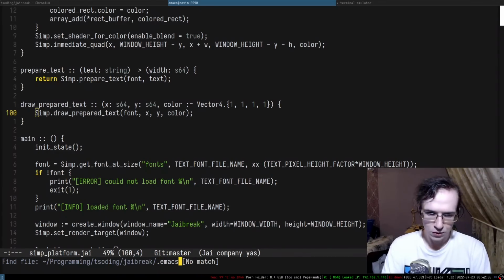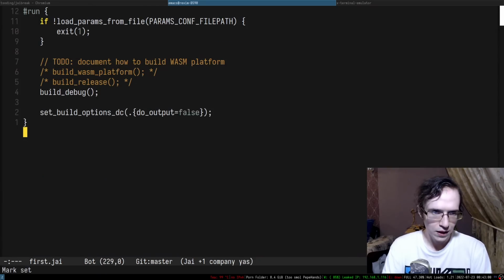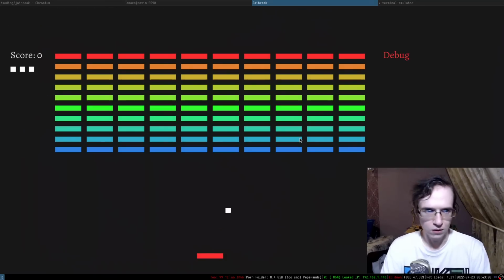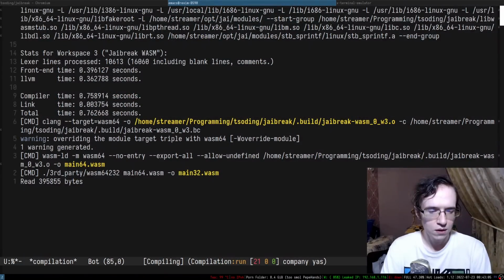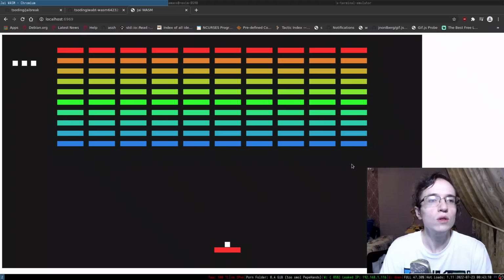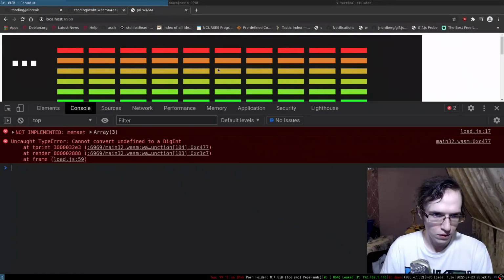Let me enable the compilation for the WebAssembly platform, and see how it is going to fail. Okay, so I wanted to recompile this entire stuff. Is it going to fail? It didn't really fail that much, which is nice. So let's go here and take a look at the console.